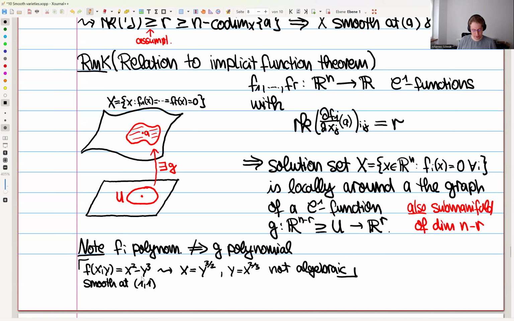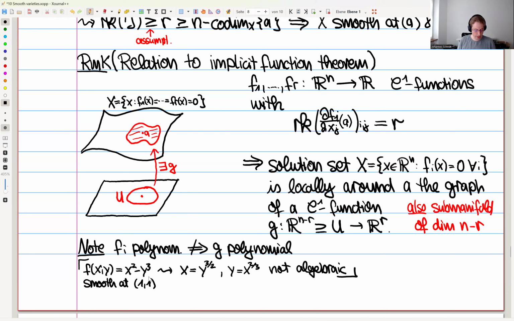And the best example here is the function x squared minus y cubed, this kind of cuspidal curve that we have already seen. And then the solution set where this f is 0 is this curve. And then you can ask, is this locally around a point the graph of a polynomial function? Well, if the x coordinate was this function, then you would have x equals y to the 3/2, solving for x. And if y was the function, then y would be x to the 2/3. And you see both of these are not polynomials, not algebraic functions.